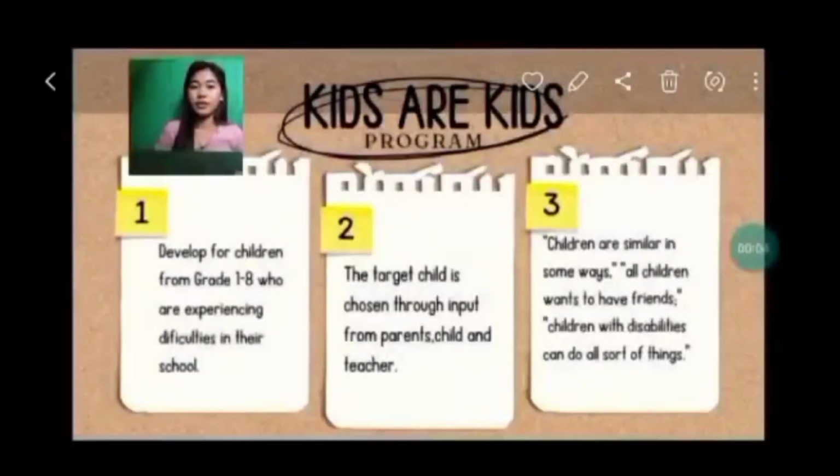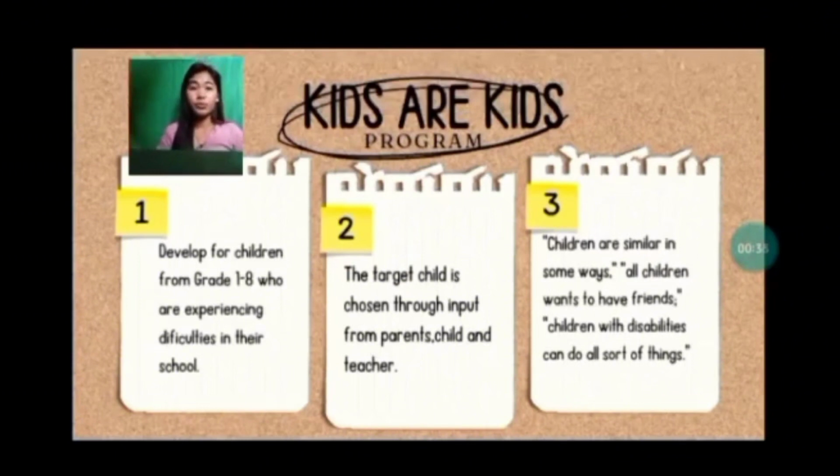tugunan. Number 3. While the slides are discussing, the classmates are encouraged to share their thoughts about these statements, like children are similar in some ways, all children want to have friends, children with disabilities can do all sorts of things. So, the goal is to make the class realize nga parihara ang katong mga kapansanan o walay kapansanan. It is because ang katong mga walay kapansanan is gusto po nila og more friends. In short, gusto nila og more attentions.